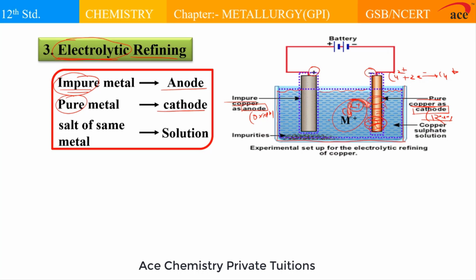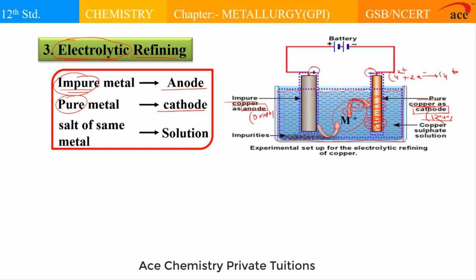So to maintain the concentration, since the anode is made up of the same metal, that metal starts oxidizing and producing its own ions. Meaning this anode, which is made up of copper, is producing copper 2+ ions. Every time the anode undergoes oxidation and produces copper 2+ ions, and every time these copper 2+ ions get deposited onto the cathode, this process takes place simultaneously. So every time the concentration of copper 2+ ions in the solution decreases, it is maintained by oxidation of the anode.